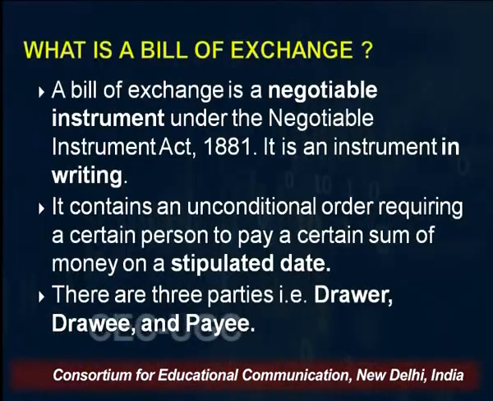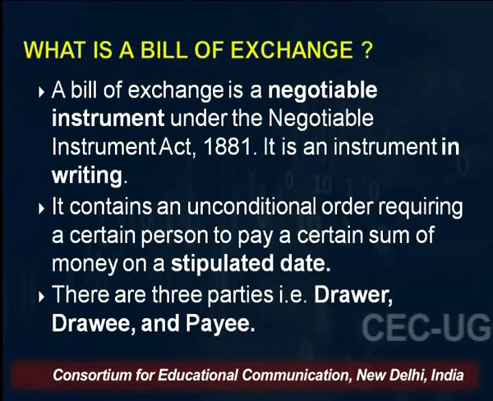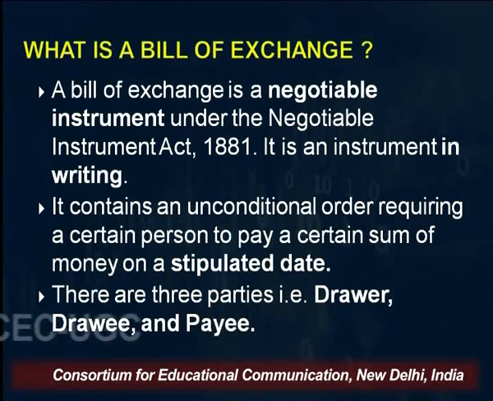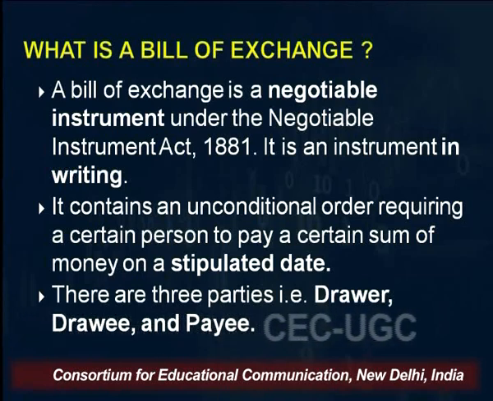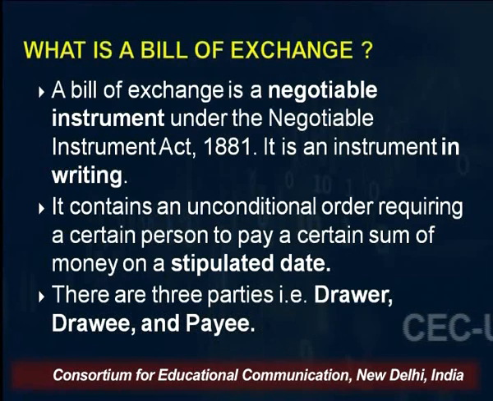As this is a negotiable instrument, it comes under the Negotiable Instruments Act 1881. It is an instrument given in writing by somebody promising unconditionally that I owe you this much and I will pay you this money on a stipulated date, right?